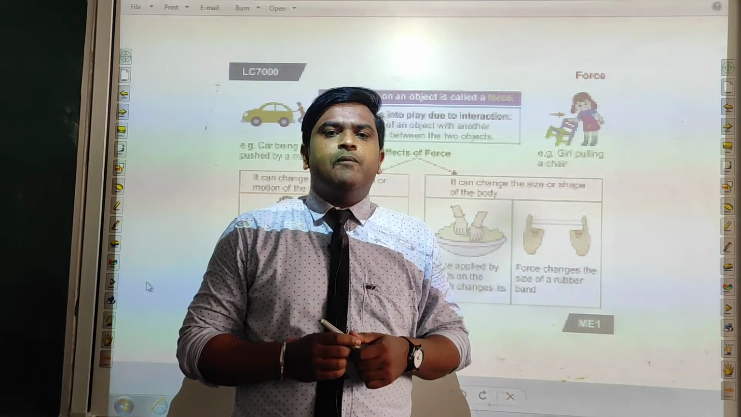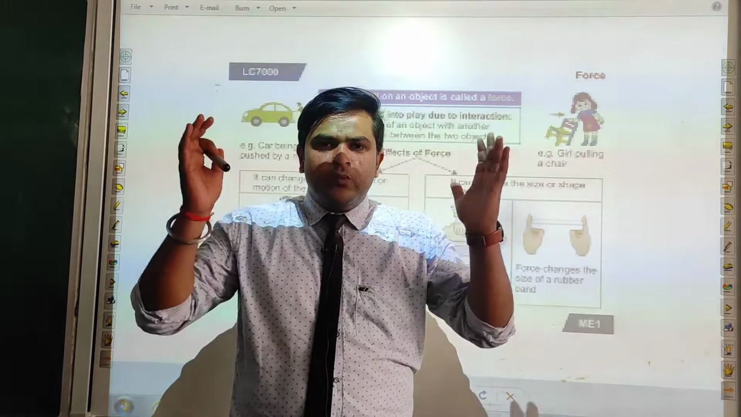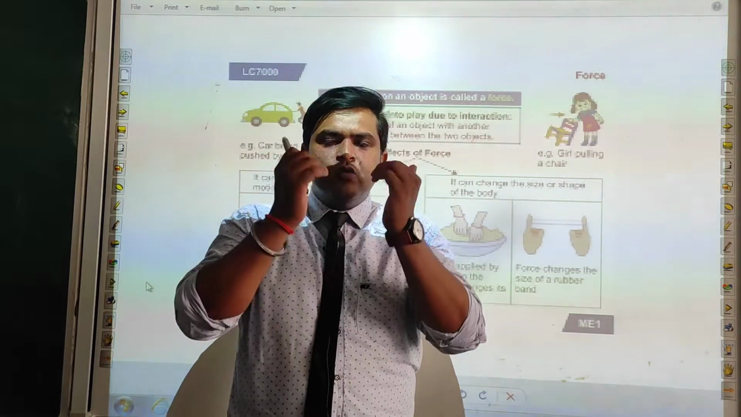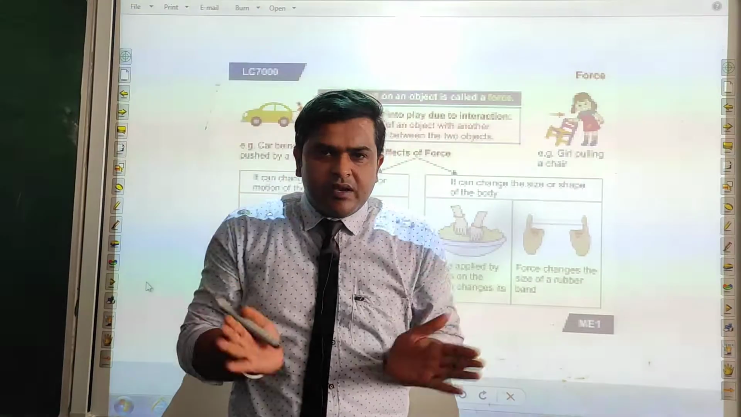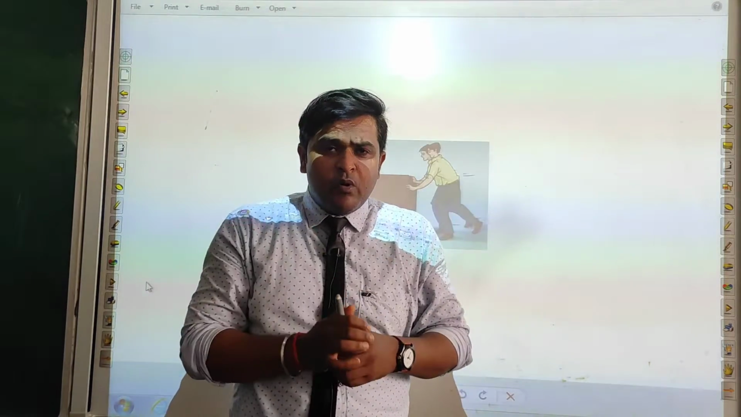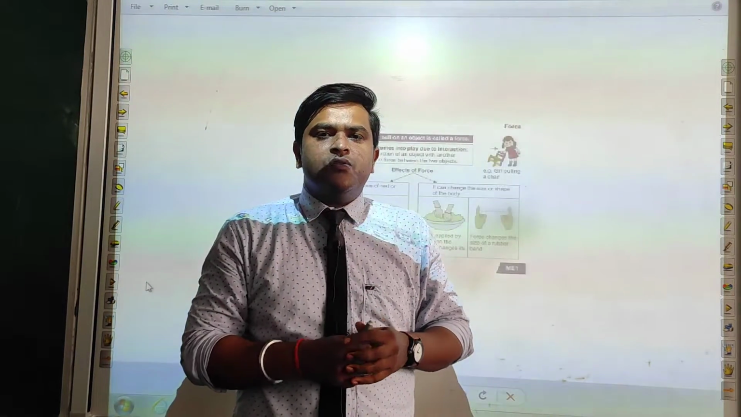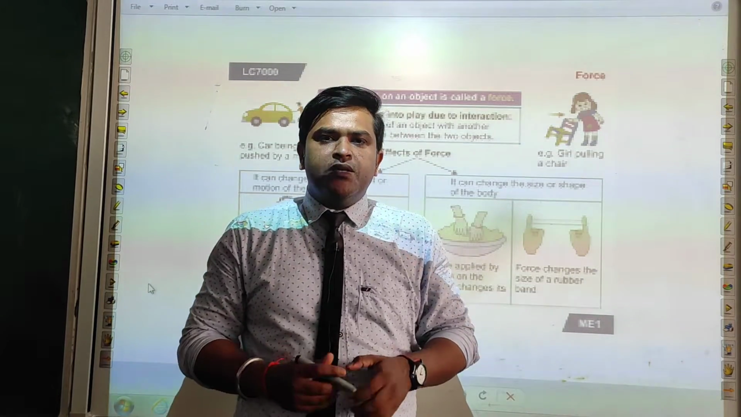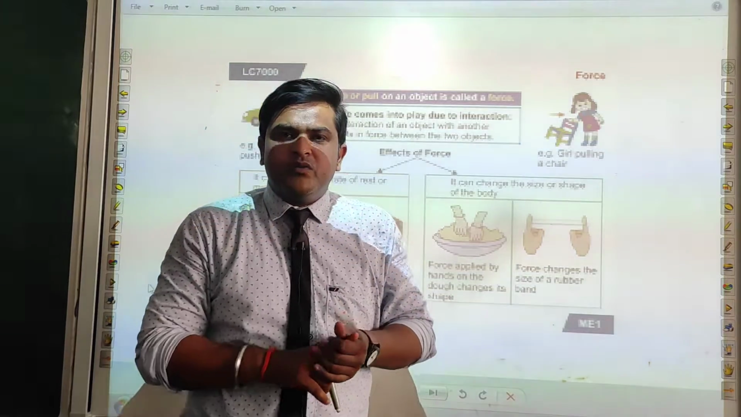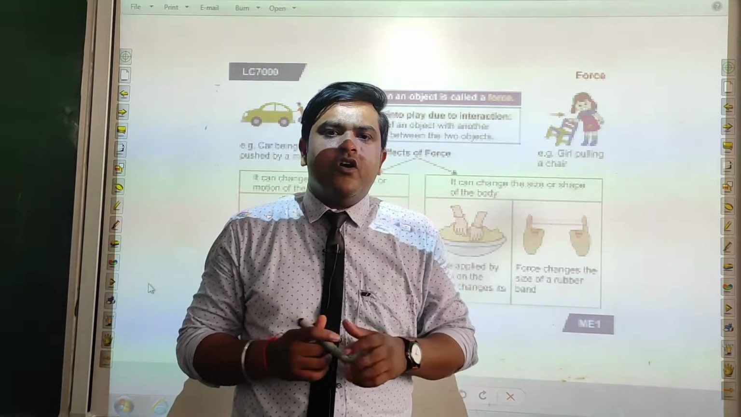Next, force can produce change in the shape and size of an object. Like when you press a balloon, what will happen? It will get compressed. When you fill it with air, its size also increases. In both cases, on applying force, the balloon gets compressed or expanded. So force is applied, due to which the shape and size of the balloon change.